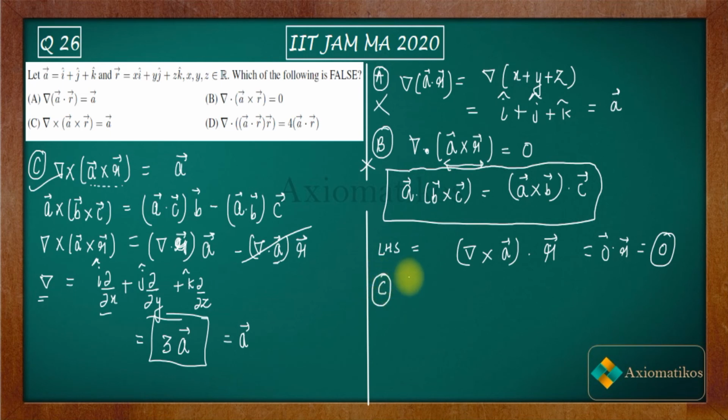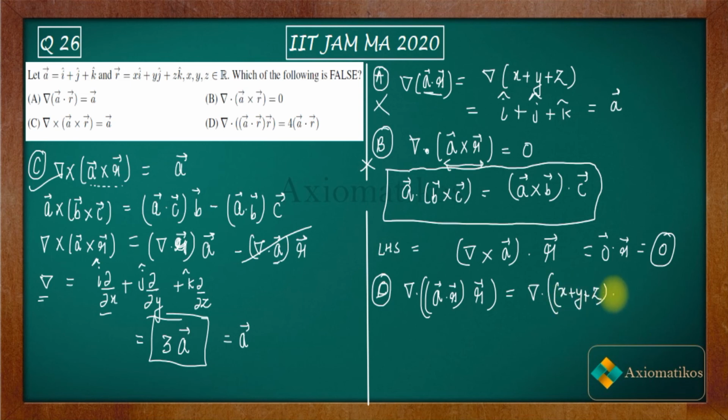Now let us move to the options D, sorry, not C. What is in D option? You have to find out the divergence of A vector dot R vector times R vector. So see, what is A vector dot R vector? From here it's x plus y plus z. So you will get finally this del dot of, you have to multiply it with every component of R vector. All right, x plus y plus z, it's a scalar.